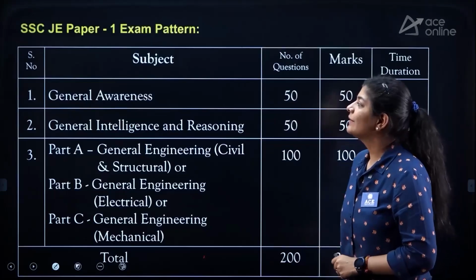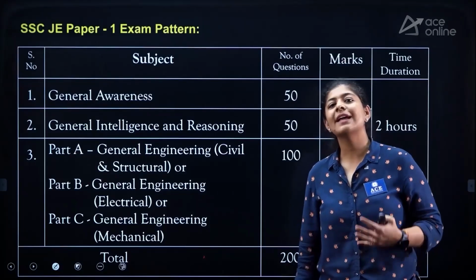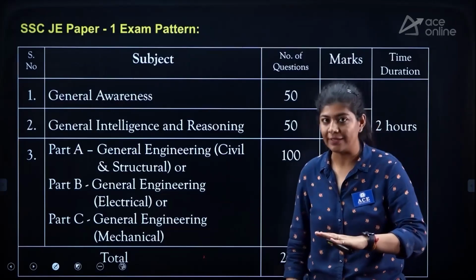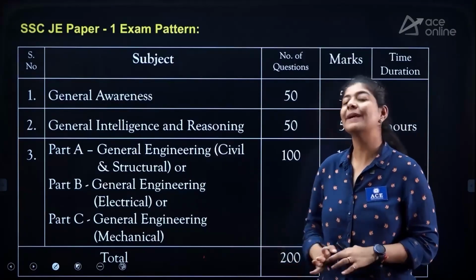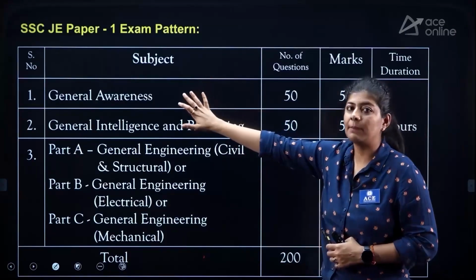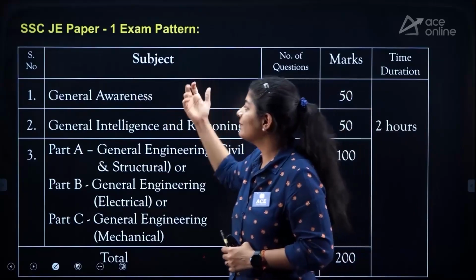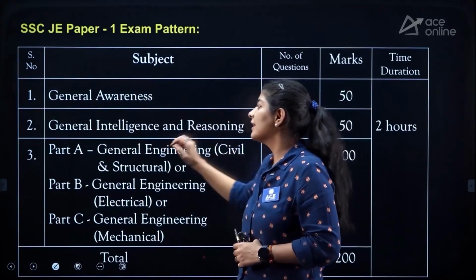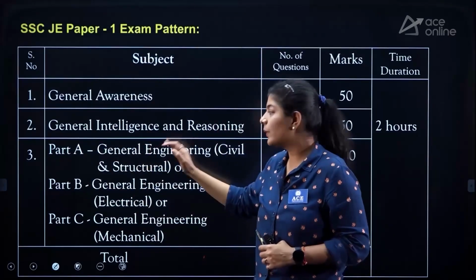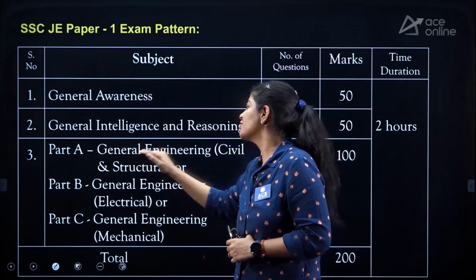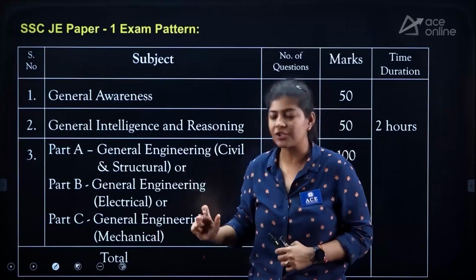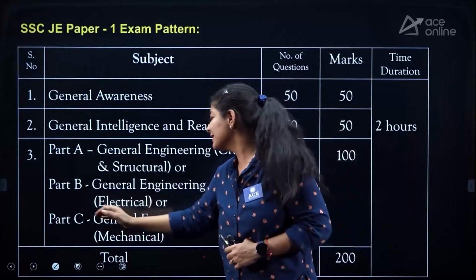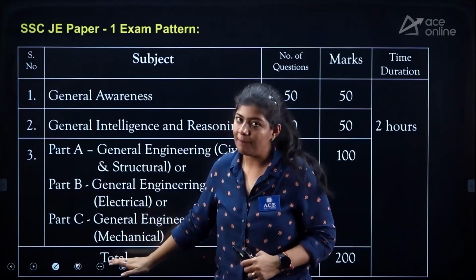If we talk about the exam pattern, mainly we have 3 topics in paper 1. We have paper 2 separately, but here we are only going to discuss paper 1. The subjects are general awareness, general intelligence and reasoning, and the technical section, where part A is general engineering for civil and structure, part B is general engineering for electrical, and part C is general engineering for mechanical.